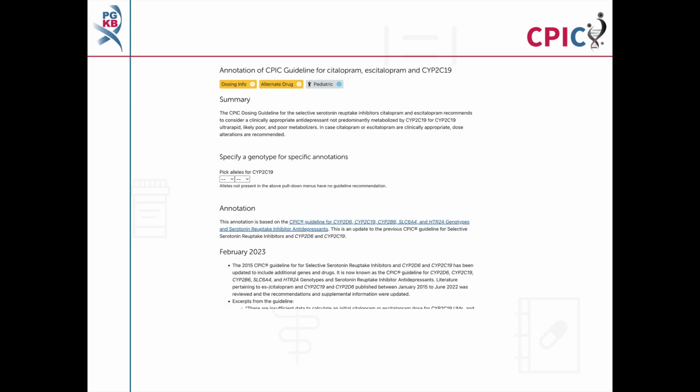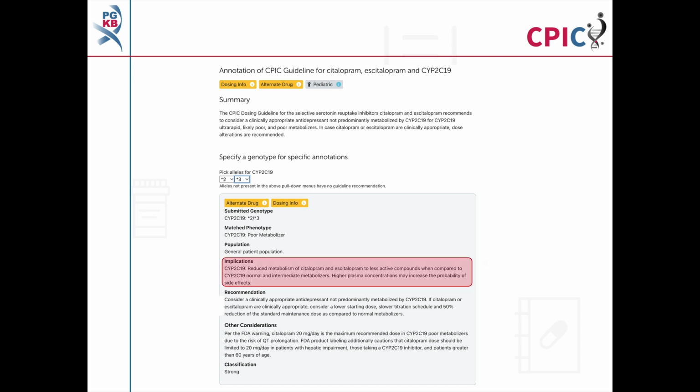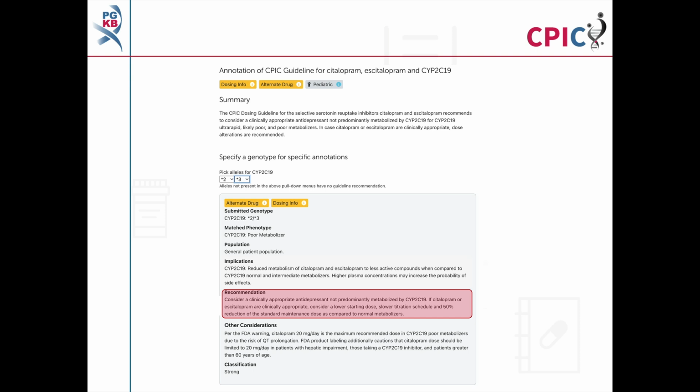This guideline has been annotated on the PharmGKB website. This includes a drop-down menu where a specific recommendation can be given for given combinations of alleles. This includes implications for the patient's response to citalopram or escitalopram, the appropriate recommendation for the specific metabolizer phenotype, and the strength of that recommendation.